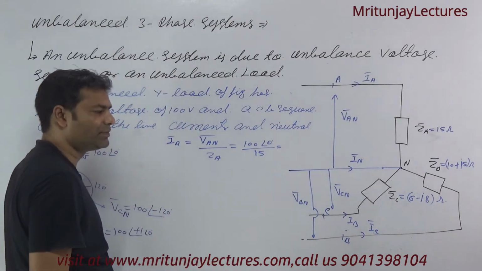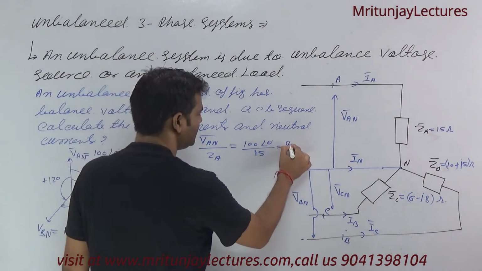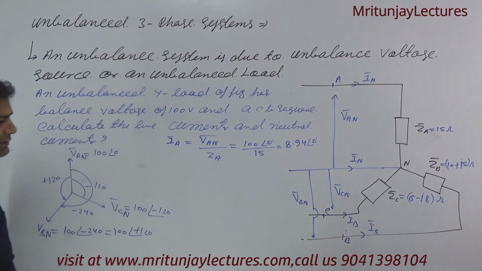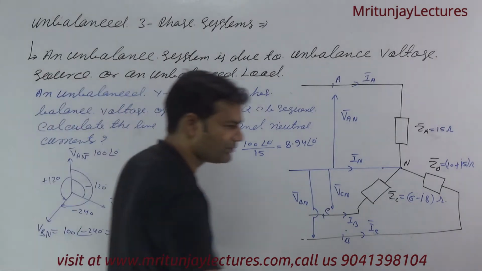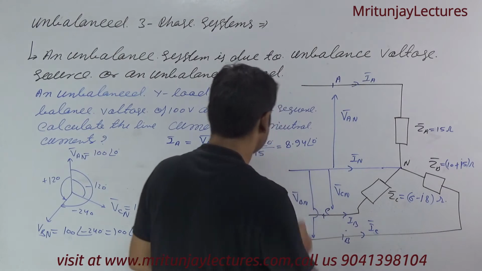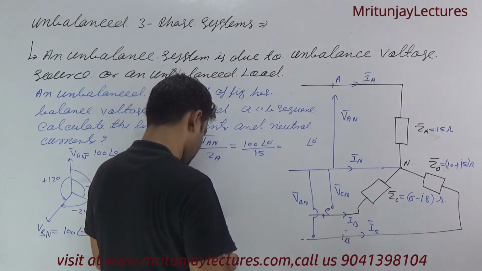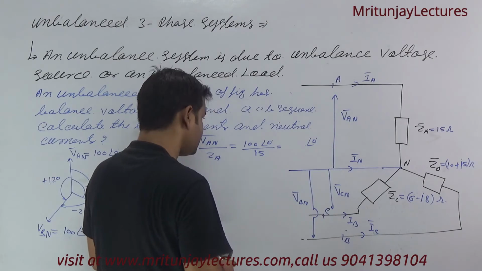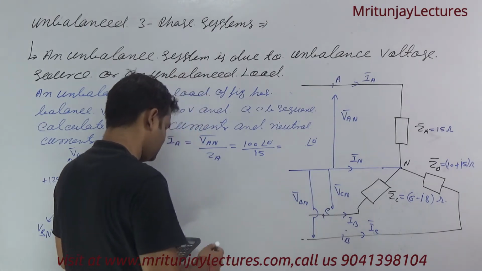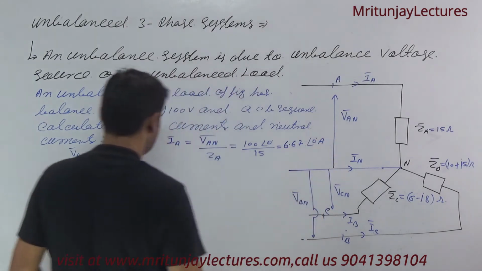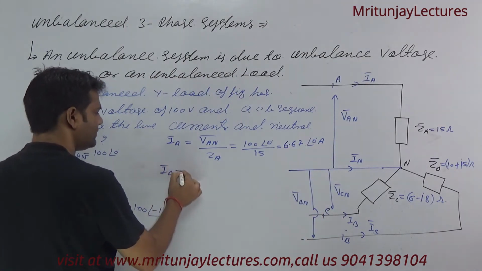Sorry, 100 divided by 15, that is 6 point something. We got 6.67 ampere.